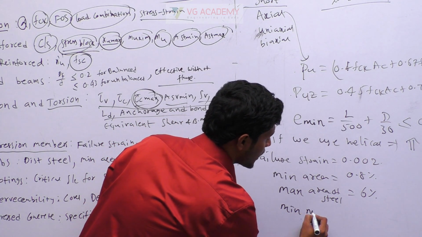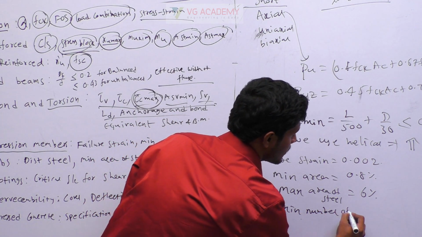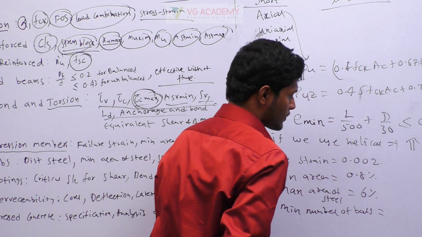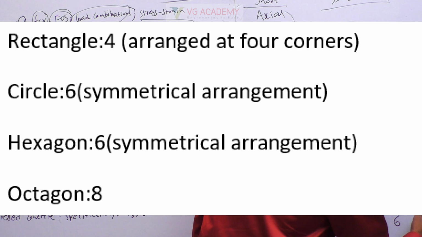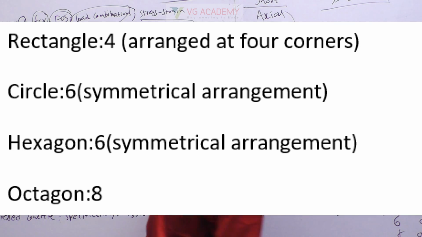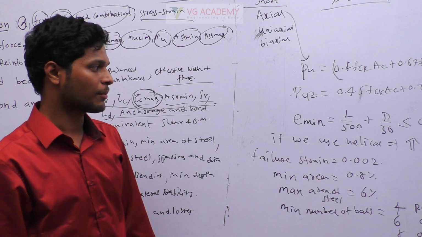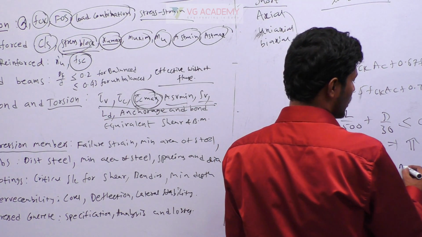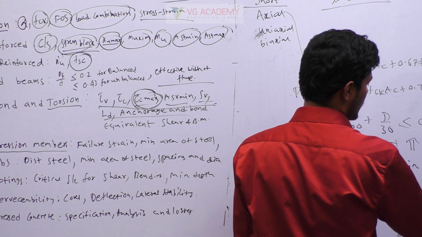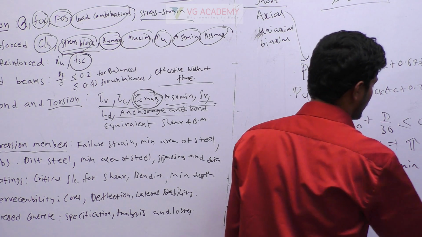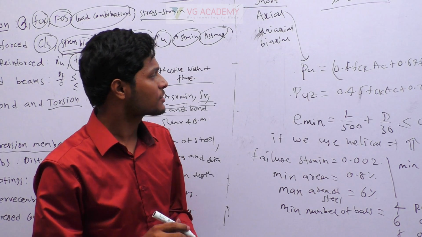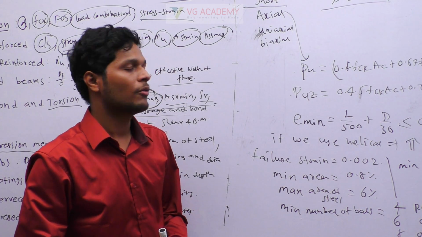The minimum number of bars that you can provide is 4 for rectangular or square, 6 for circle, and 8 for octagon. This is also one of the most important bits. And the minimum dia that you can use for a column is 12 mm. Okay, so those are some important specifications that you can remember for axial.